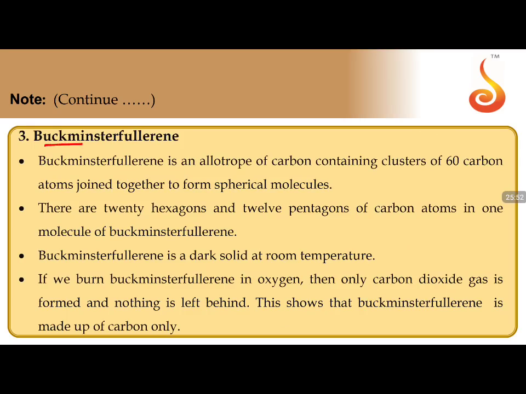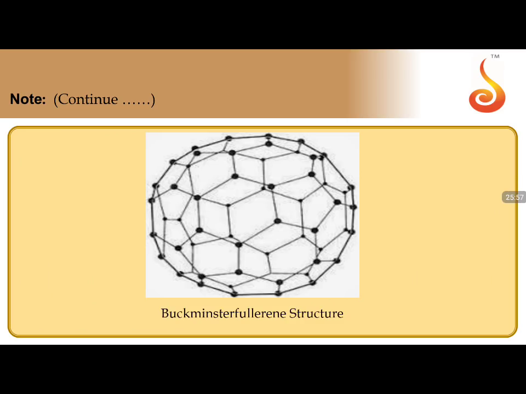Then the third crystalline allotrope is Buckminster fullerene. Before I talk about this particular structure, I'll show you the structure. This is the structure of Buckminster fullerene. The word Buckminster is given in favor of an architect. Buckminster is an architect who constructed a laboratory in a spherical dome shape. Since the structure of this fullerene appears similar to that spherical dome constructed by the architect, they have named it in his favor as Buckminster fullerene. He is not a scientist here.